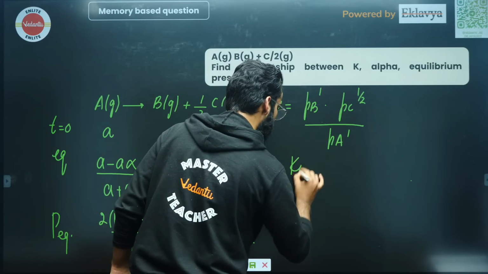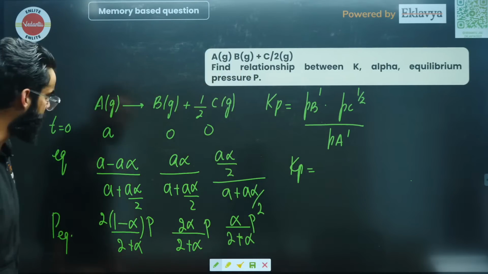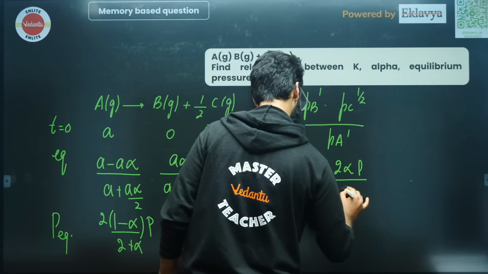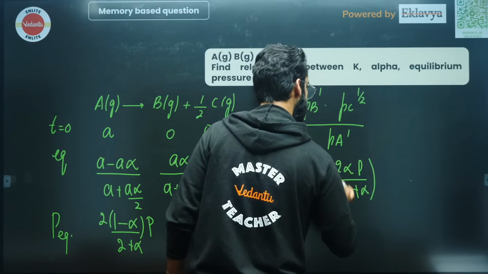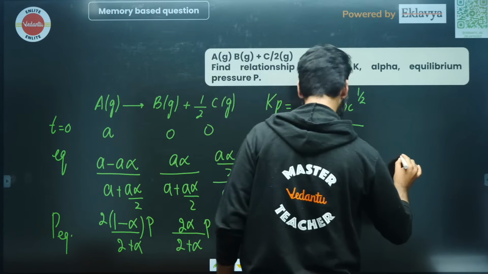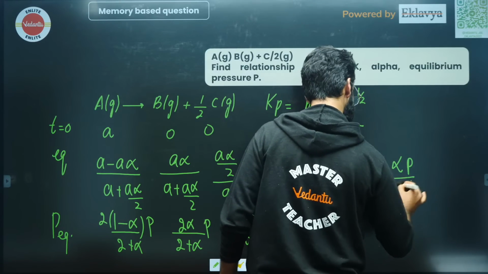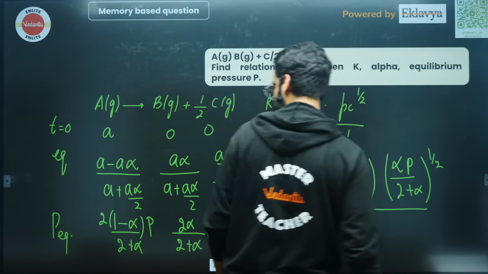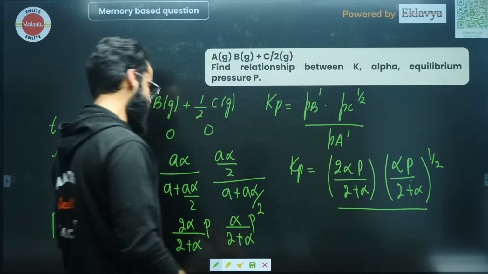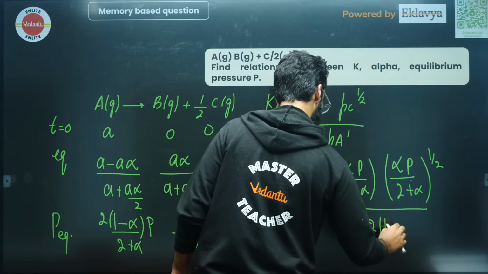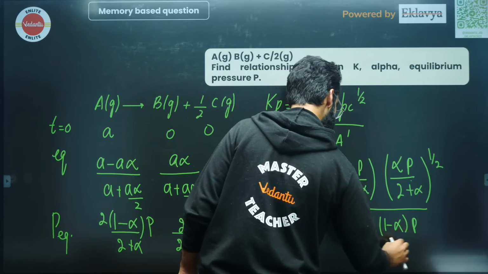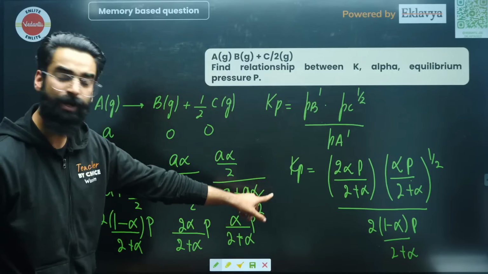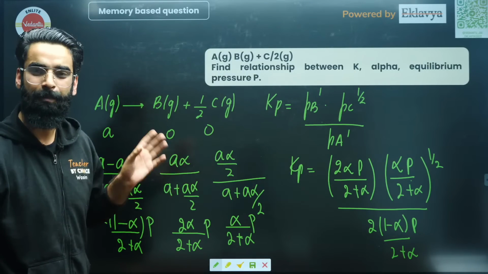So Kp value from here will come out to be partial pressure of B at equilibrium, which is coming out to be 2 alpha multiplied by P divided by 2 plus alpha. Yes, partial pressure of C at equilibrium came out to be alpha multiplied by P divided by 2 plus alpha raised by the stoichiometry coefficient, that's 1 by 2, divided by the partial pressure of A at equilibrium, which is 2 multiplied by 1 minus alpha multiplied by P divided by 2 plus alpha. This is something which you were supposed to solve now and try to get the minimum calculation over here.